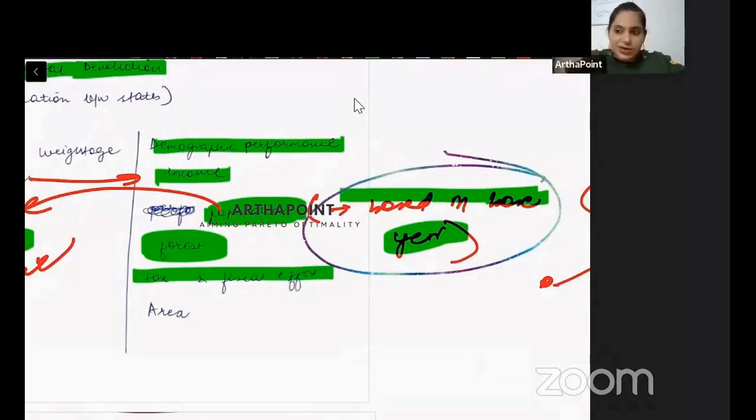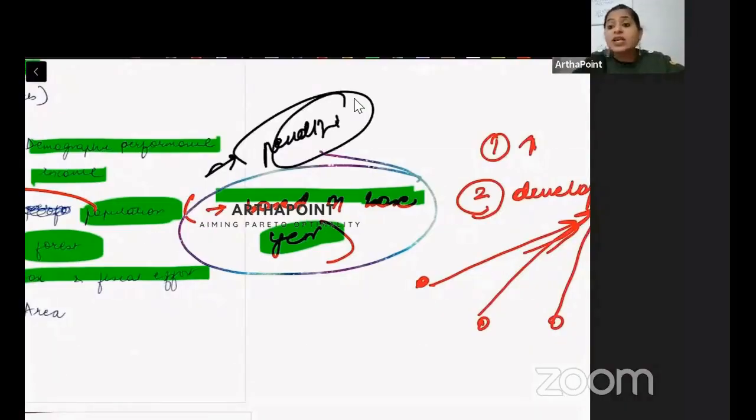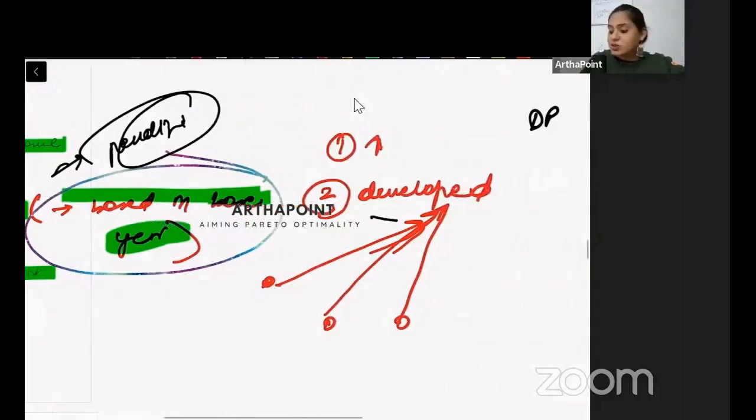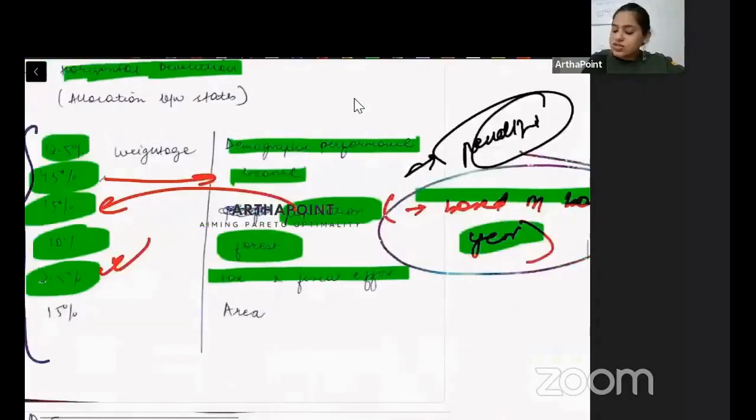And what is the government saying in this? Government is saying that we are actually penalizing you for having higher population because we want you to control population. What if there is migration from one state to another? Then the state should not be penalized. So this is one aspect which you should keep in mind, that population is not taken at the current year. It is taken at some base year.